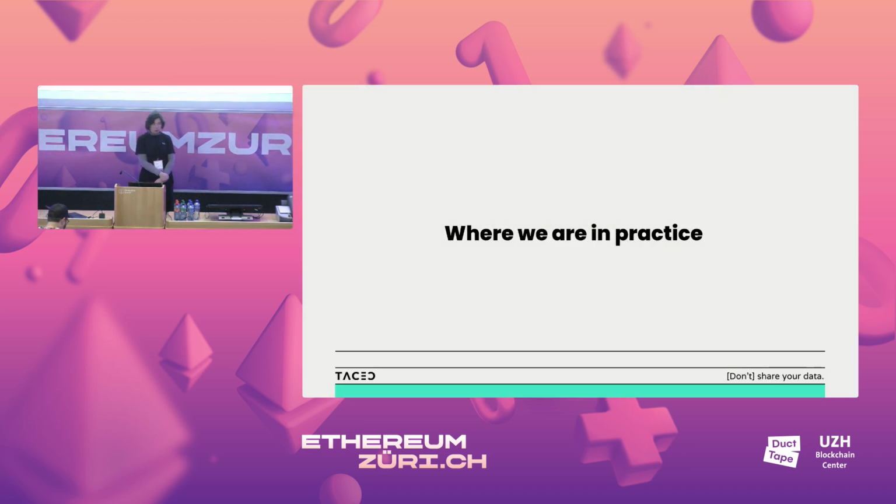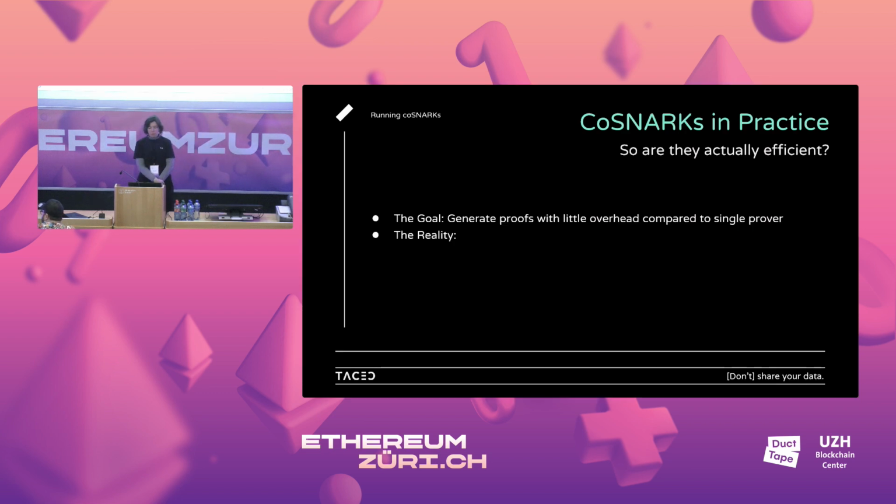So where are we in practice? We said we want private shared state. We have an idea of how we might achieve this. Actually, we can implement it. Does it work? Is it like FHE, where it kind of works and maybe in 10 years it'll be practical? But it's here now.